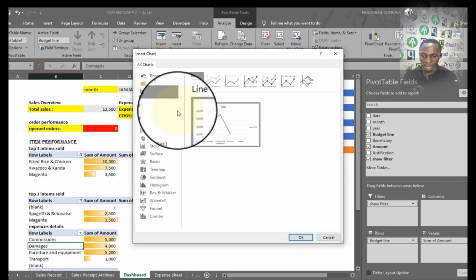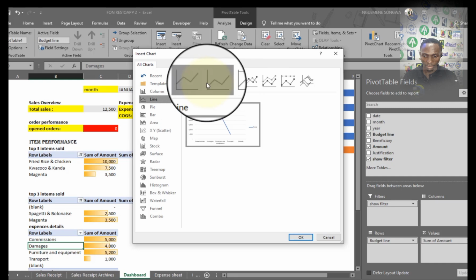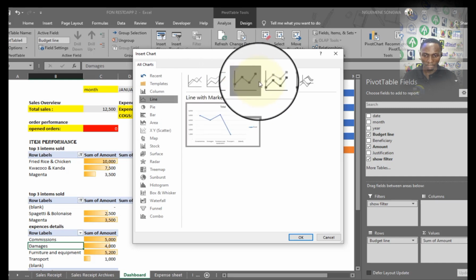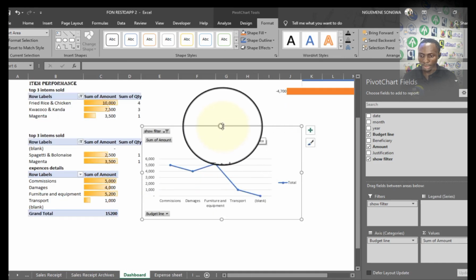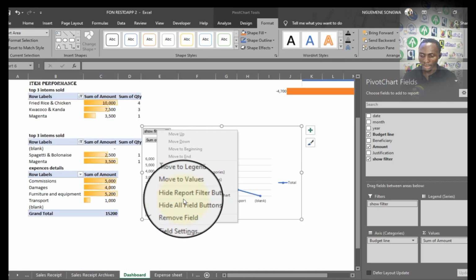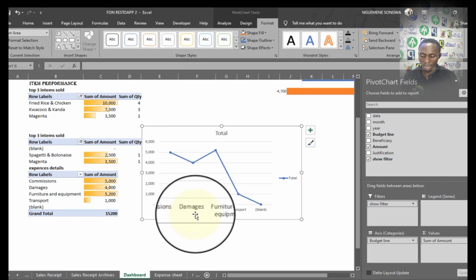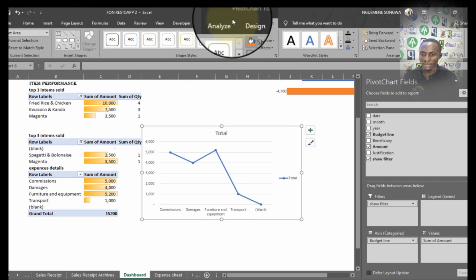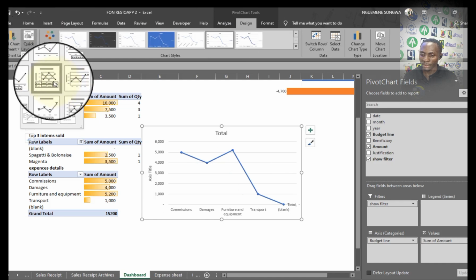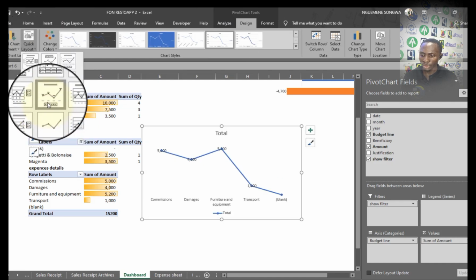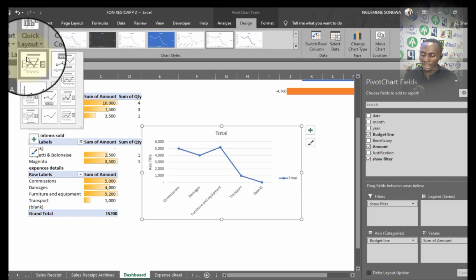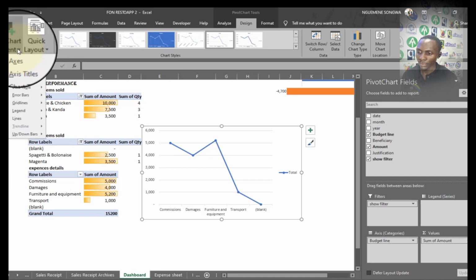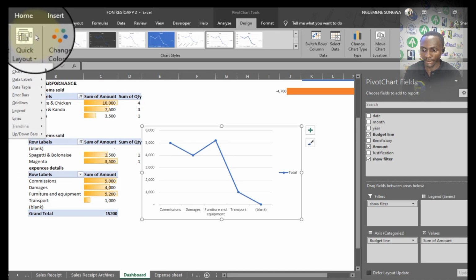So I can select any line type, like here, I want, for example, to have something like this. I take OK. I'll just place it where I want it to be, but I don't want to show the field buttons. So I'll right click on it and take hide all field buttons. Then I come at the level of design and choose a style like the way the chart should actually show. If I don't want to select any from here, I can equally come at the level of add chart element. Then I specify the elements that I actually want to have there.